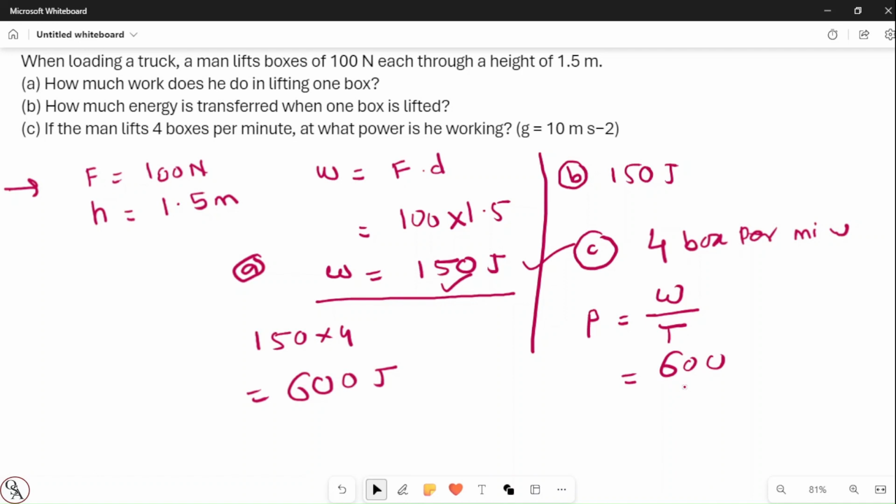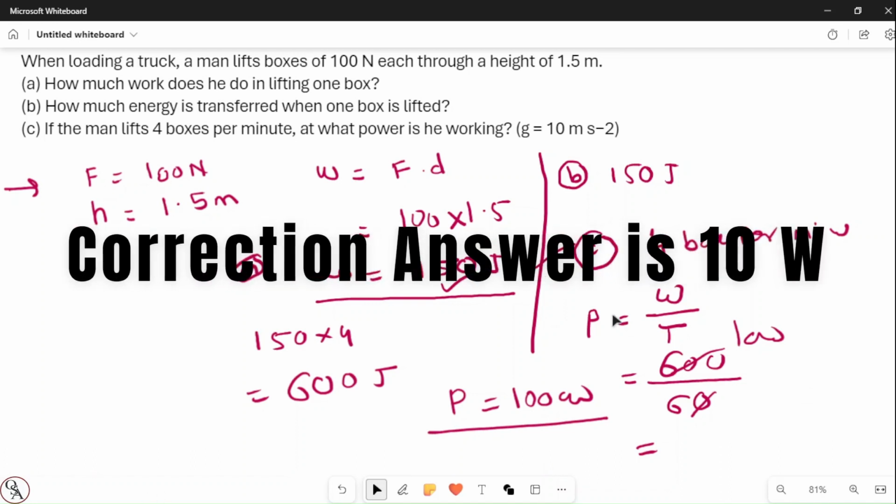So, 4 boxes per minute. We have work as 600 and the time is 60 seconds, since it is 4 boxes per minute. So how much does it become? 100. So power becomes 100 watt. So how much power does he have? 100 watt. Correct. I hope you understood this explanation.